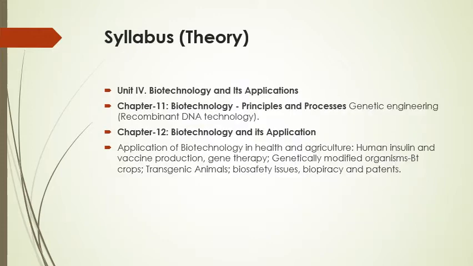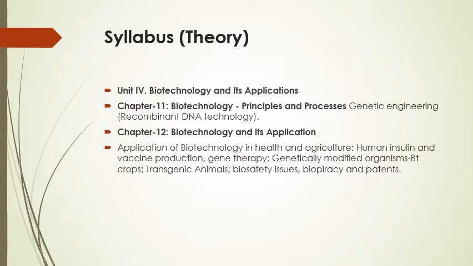So in fourth unit, that is biotechnology and its applications, there are two chapters. Chapter number 1 is biotechnology principles and processes. Under this chapter we will first know about what is biotechnology, what is genetic engineering, and the detail of the techniques, that is recombinant DNA technology.